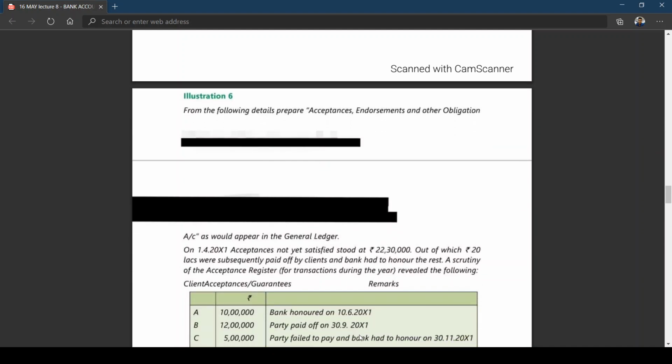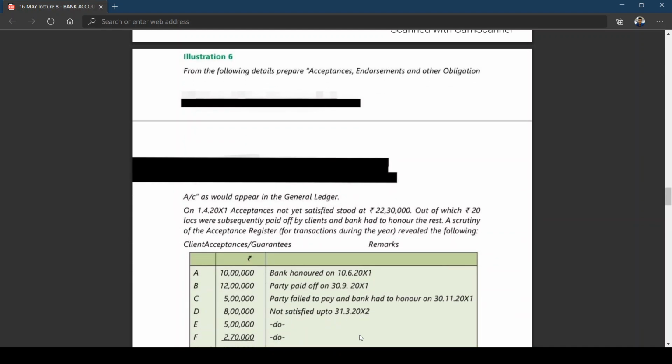Now, let me take you to one problem where it will give you clarity. You can expect it as a short question. From the following details, prepare acceptances, endorsements and other obligations account as would appear in the general ledger of the bank. On 1st April 2011, acceptances not yet satisfied stood at 22 lakhs 33,000.